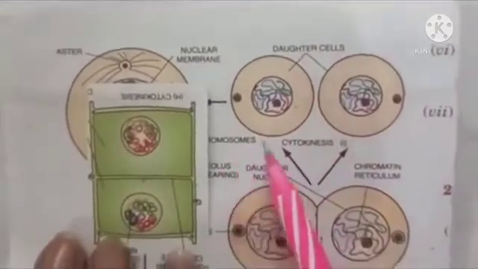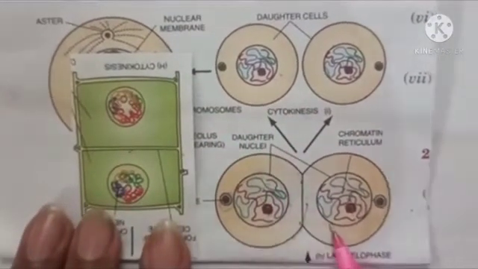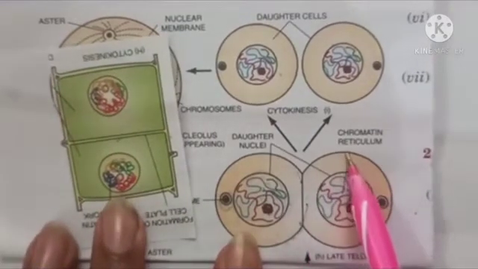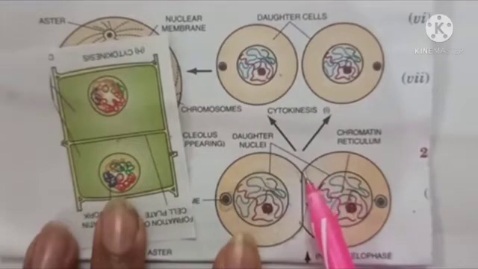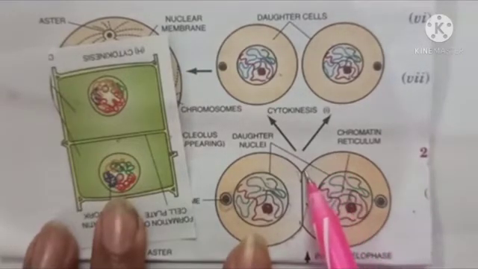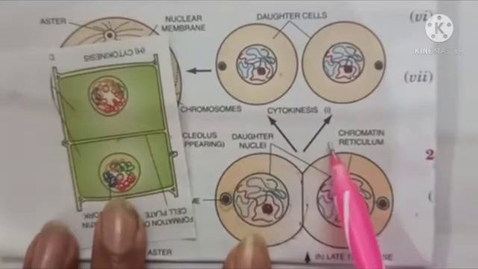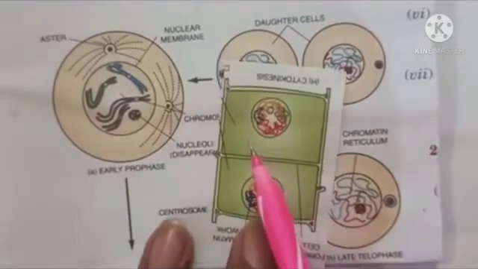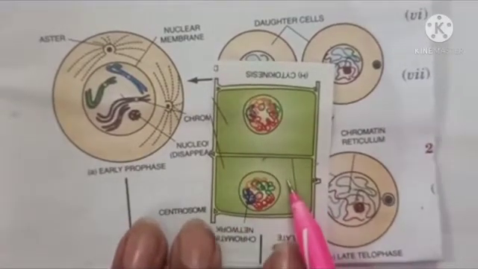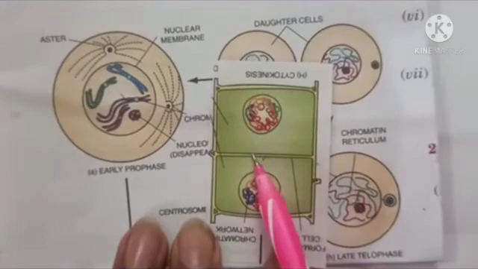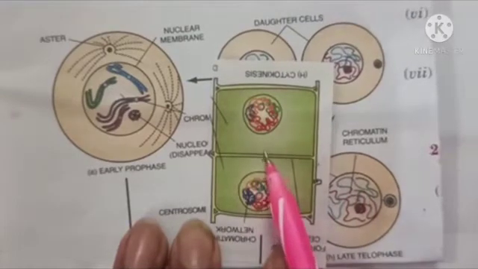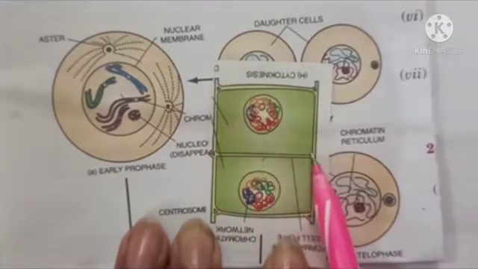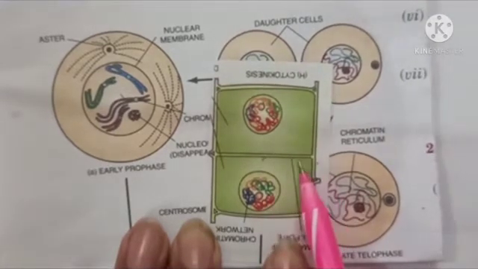Just look at here. After telophase, what happens? This constriction or furrow takes place, means the cytoplasm is dividing from outside to inside just due to the formation of this furrow, right? But in plant cell, in this last stage, telophase, what happens? The cell plate is formed, and it starts from center to periphery. Periphery means from outside. Understood?